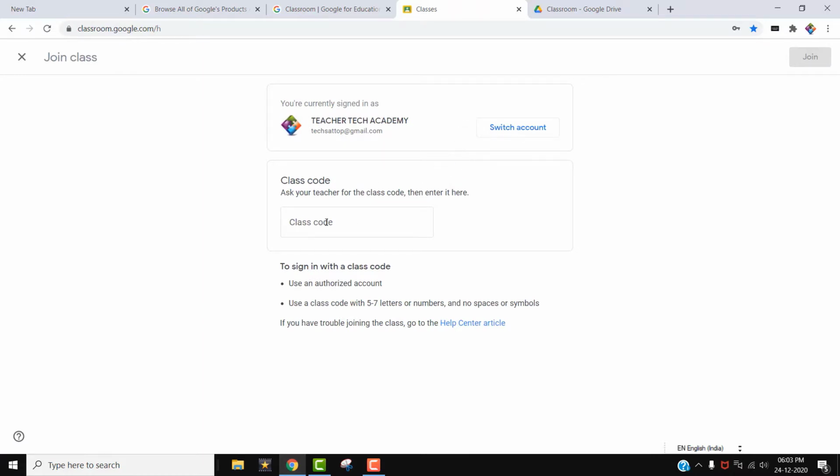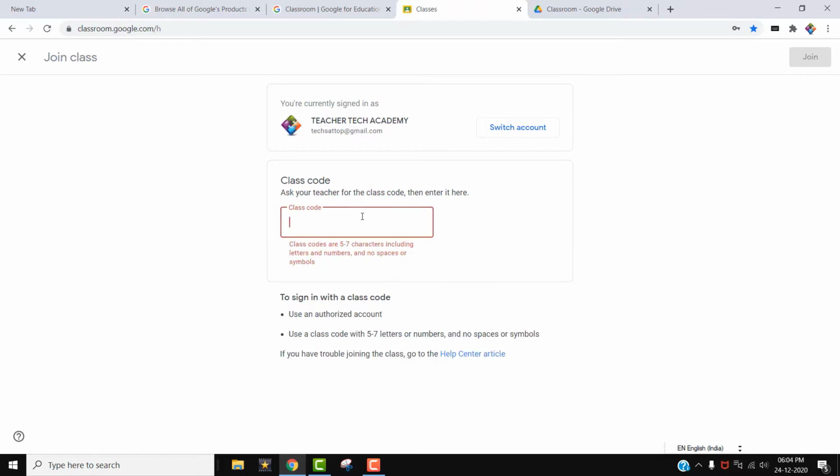There it will ask for the class code. See, just below this name, Google will ask for the class code. Just type this class code, which I just copied here. You can see this button is not activated now, because only after typing the code will it be activated. Now think of this as the child page. After typing the code, they will get the join button activated. Then click join, and they will reach our classroom. This is the method to add the children.